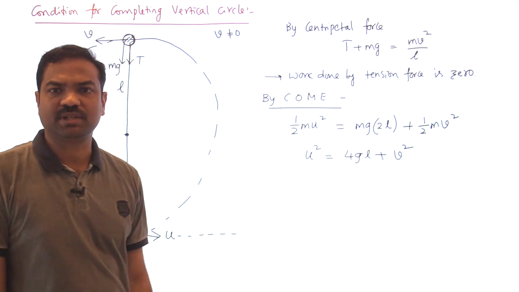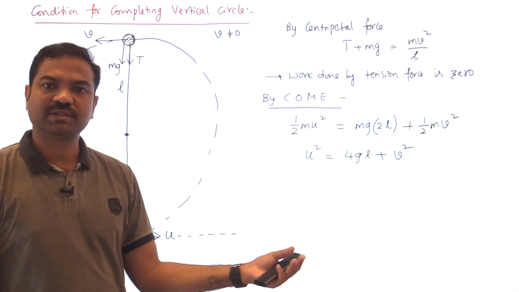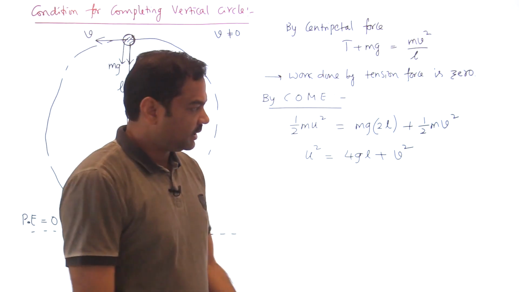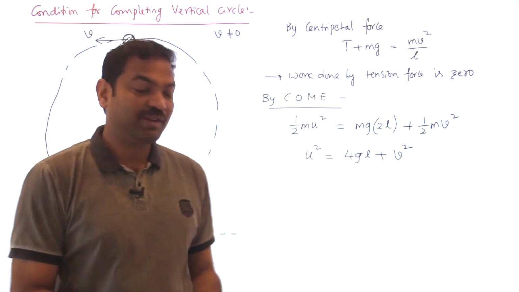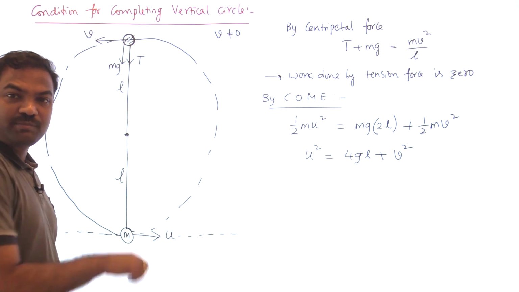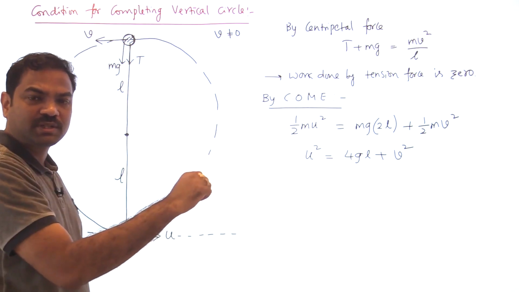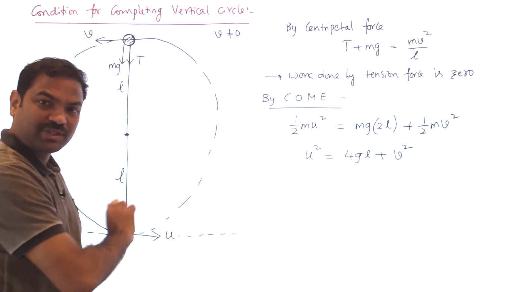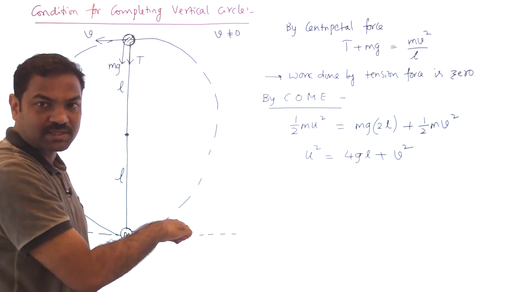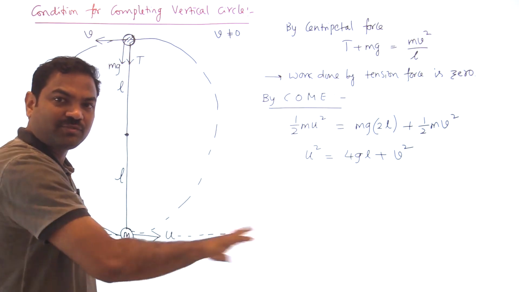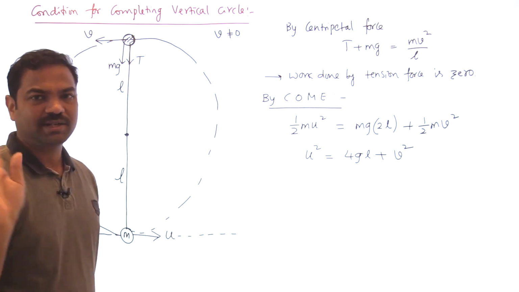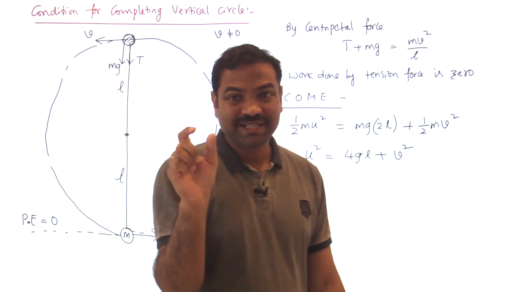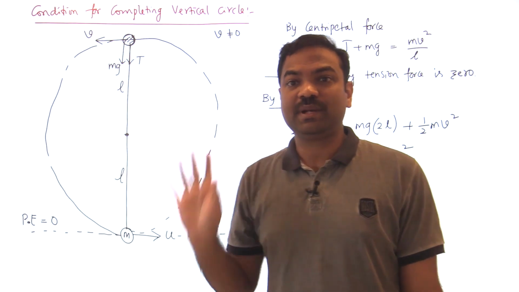You have to apply these two things. We will also solve the questions, and you will understand. Did all of you understand these ideas or not? Now the question is, what is the minimum velocity we can project with? If you project with more velocity, suppose I am projecting with 20 meters per second, it will complete the vertical circle. If you project with 25, it will complete. If you project with 30, it will complete. If you increase the velocity, it will complete the vertical circle. But I want to see with what minimum speed it will complete the vertical circle.